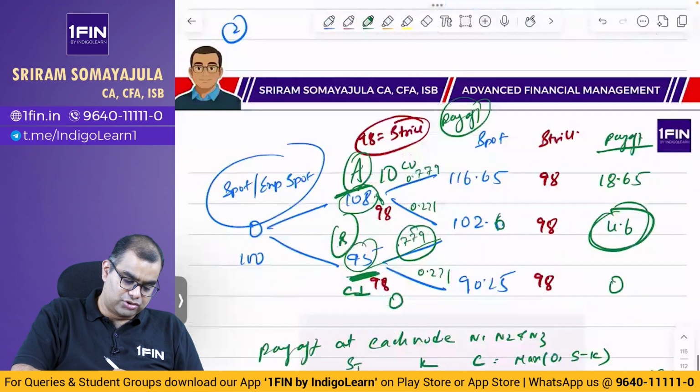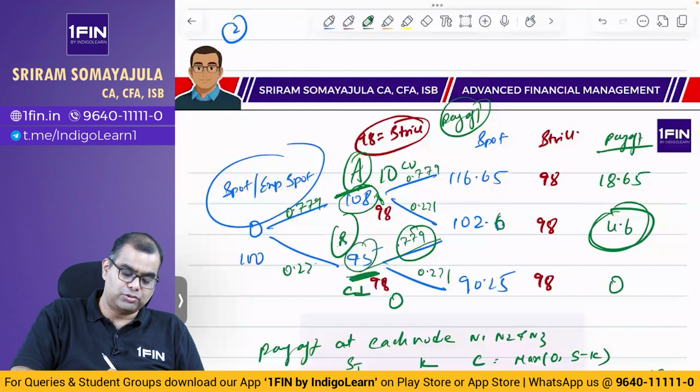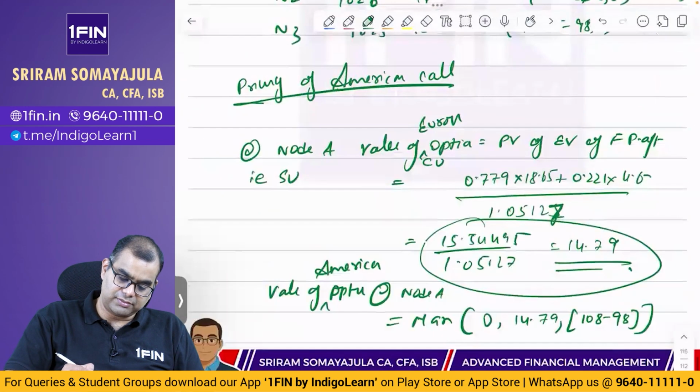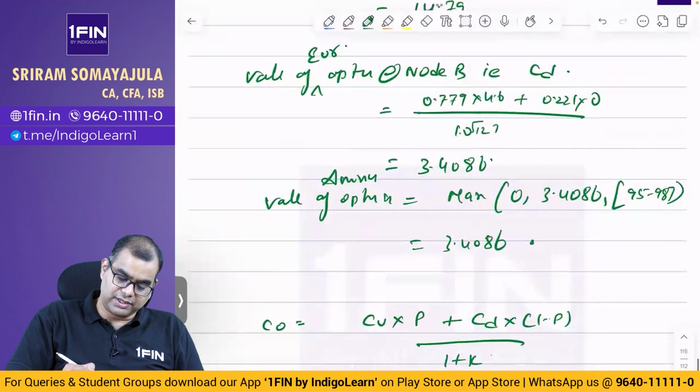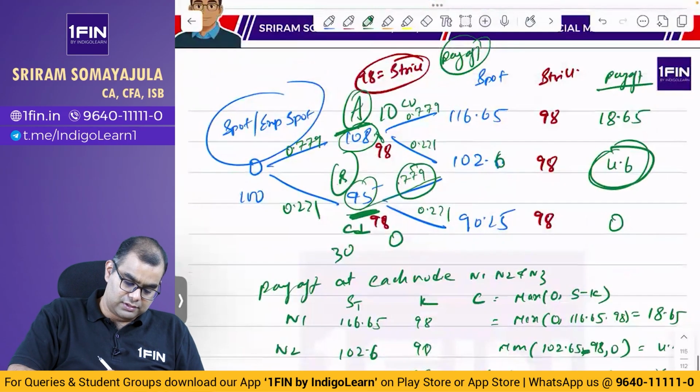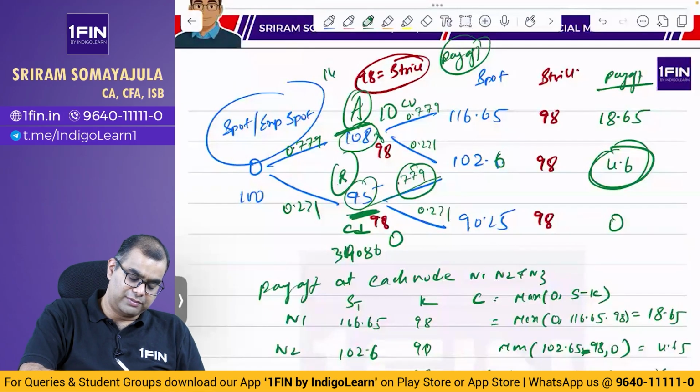If you come back to this node, இங்கே வந்து up move 0.779, downward 0.221. Here the value of the option is 3 point வந்தது நமக்கு 14.79, 3.40, 3.4086. இங்கே என்ன வந்தது 14.78.